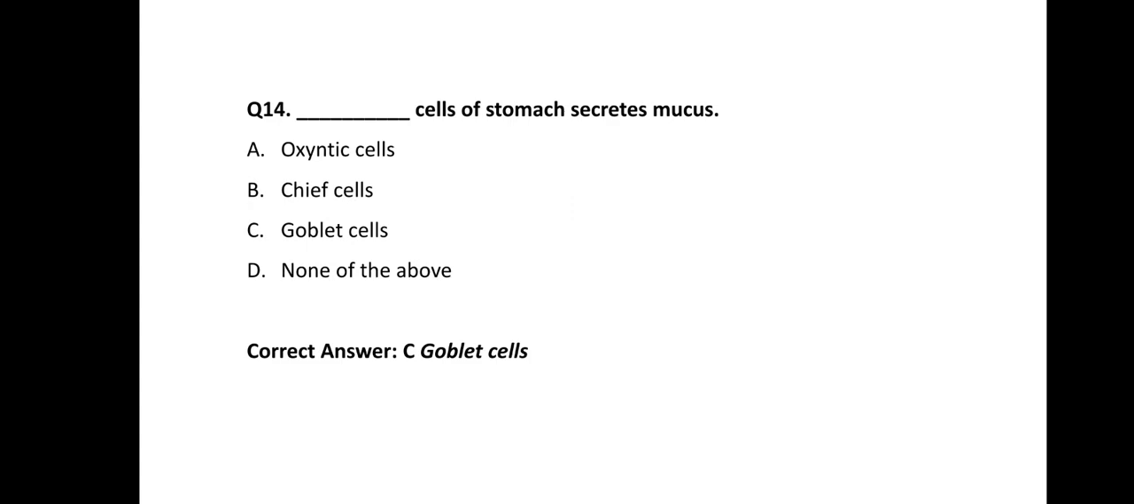Goblet cells are the cells which are responsible for secretion of some polysaccharides, mucopolysaccharide proteins, and some serous fluid. 90% water is there. So these are the different constituents of mucus which is secreted by goblet cells, and this mucus internally covers the lining of the stomach so as to protect it from hydrochloric acid. So the correct answer of this question is goblet cells.